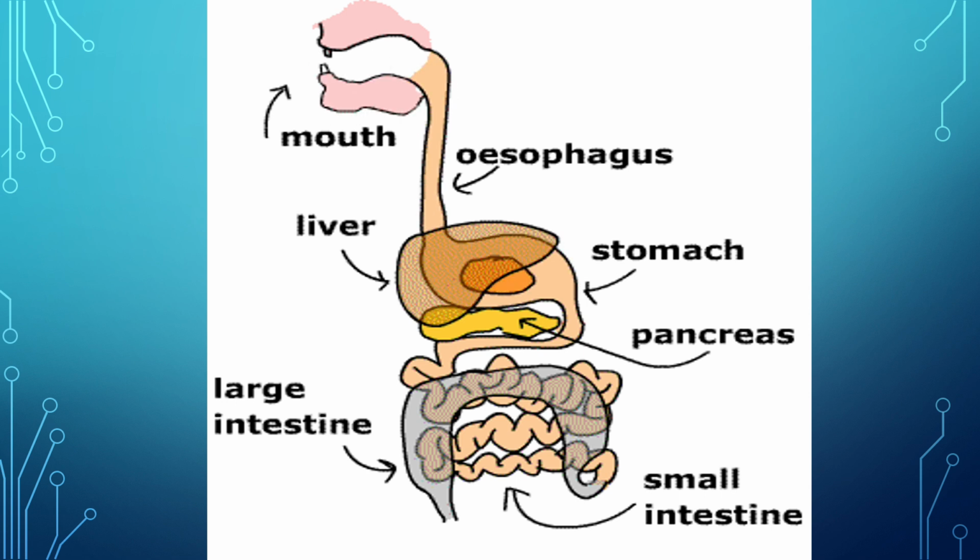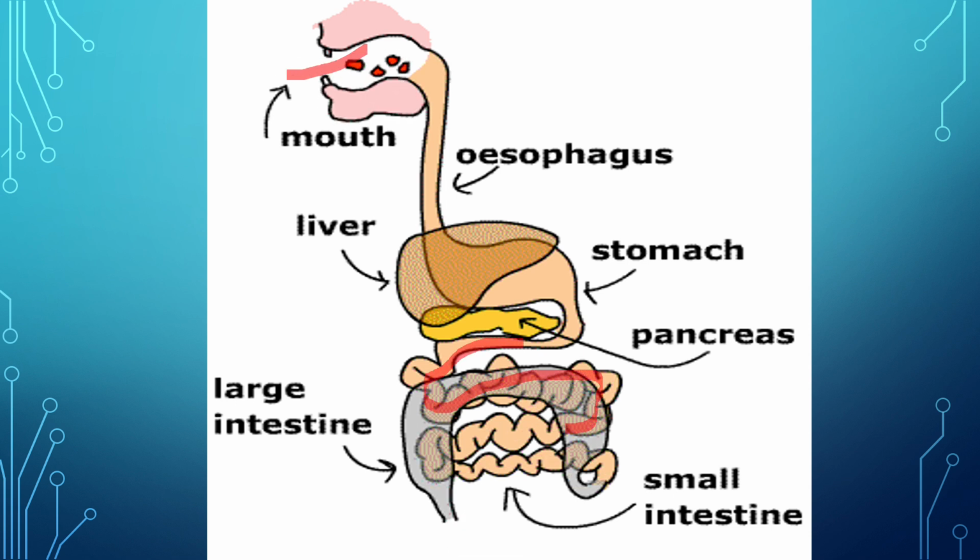So, firstly, the food is ingested through the mouth, and from the mouth it goes to the esophagus. Then it reaches the stomach where the digestion is happening over here. After that, it reaches the small intestine. This is the small intestine part, this highly coiled yellow part. There a maximum of the absorption process is happening. Lastly, it reaches the large intestine, the gray colored part. And finally, it is thrown out of the body. This is called the egestion part.